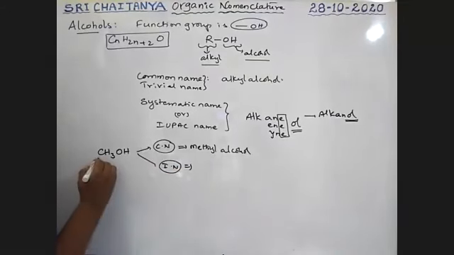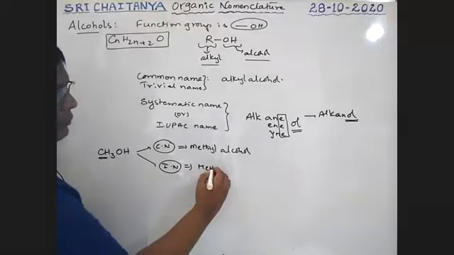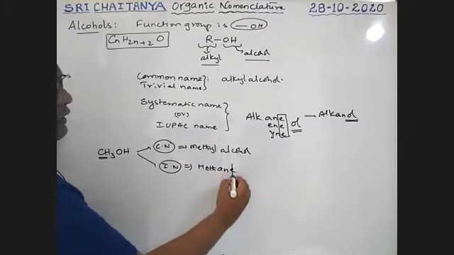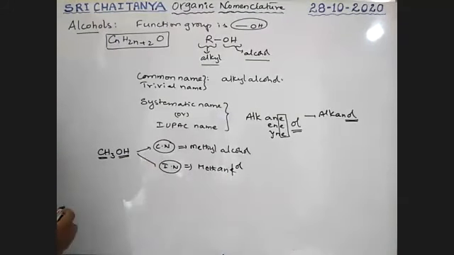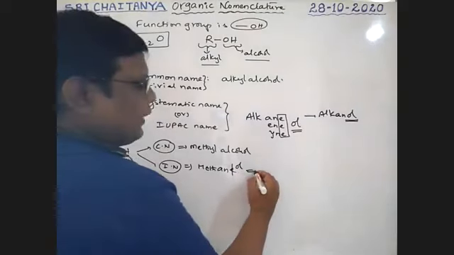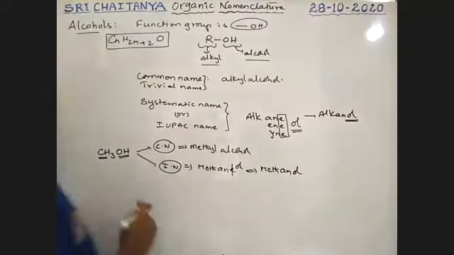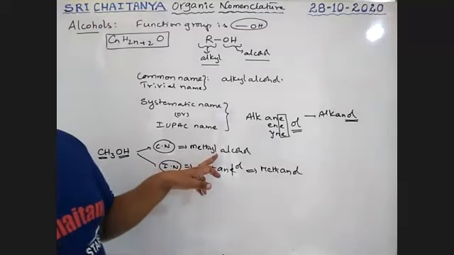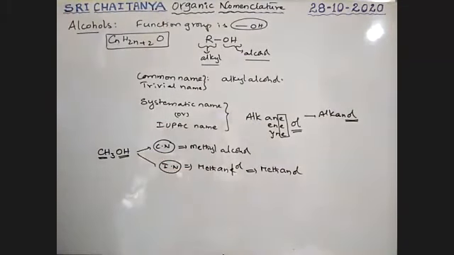It contains only one carbon. One carbon means meth, single bond, ANE. That E is replaced with OL because of OH. Therefore the IUPAC name is methANOL. Methanol is the IUPAC name of this compound. So methyl alcohol's IUPAC name is methanol.